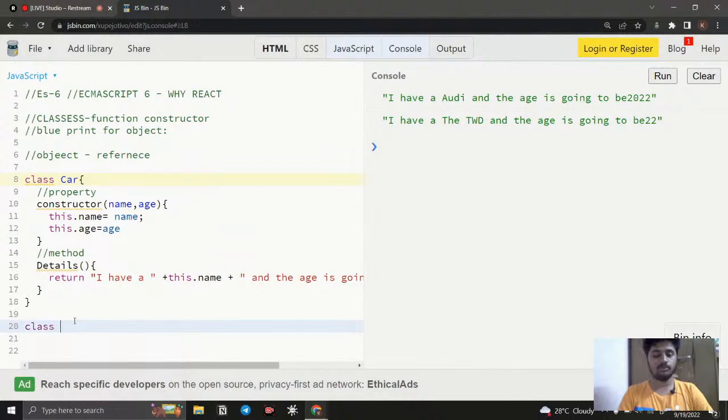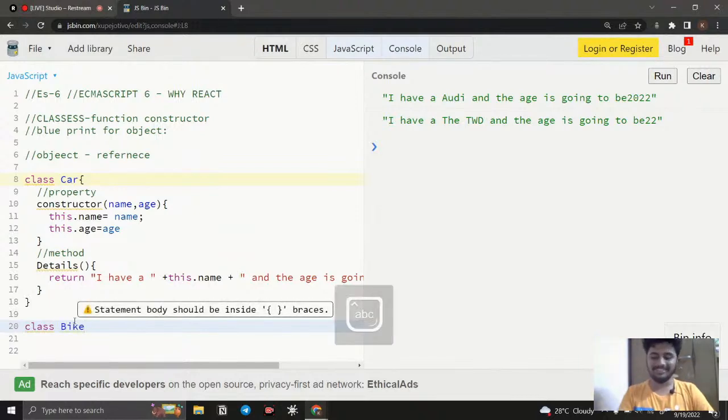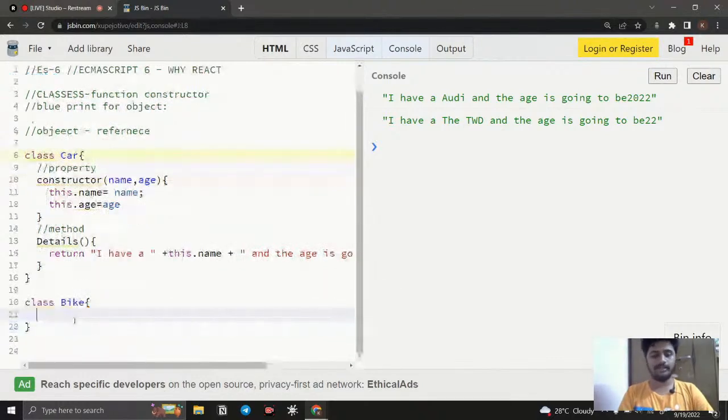For that, I just say class, and here, instead of car, we can say bike. Just for fun. I use the curly braces. Inside this, every syntax is the same. Constructor, open the curly braces, and inside the constructor function we pass whatever we are going to take. So this is for creating a normal object.